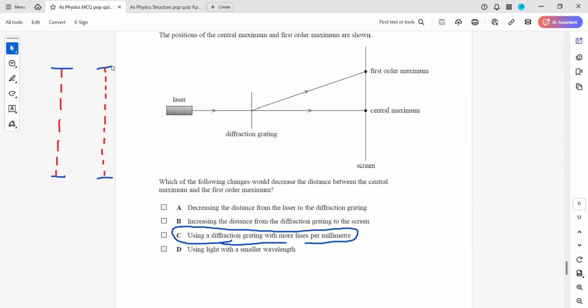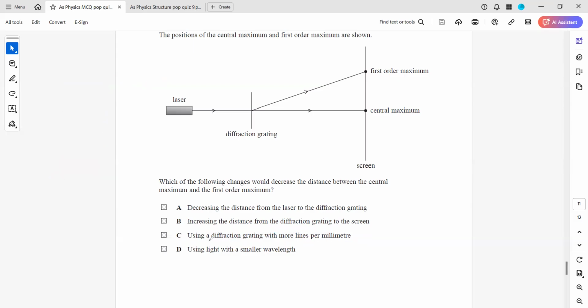So as a result, this gap size will decrease. The value of d will decrease. If the value of d decreases, the value of x will increase. So this will affect it, because how do we know the slits become smaller? If you read the part, it's written here.